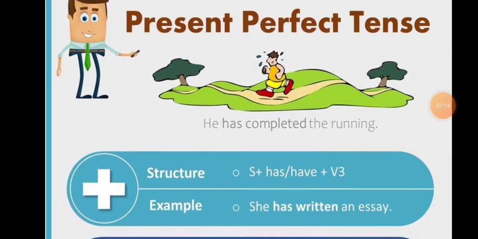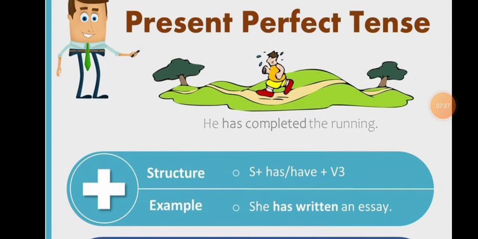The structure of present perfect tense is subject plus has or have plus verb 3. Verb 3 means past participle. Verb 1 is the action word, the main verb. Verb 2 is the past tense of the verb. Verb 3 is the past participle.